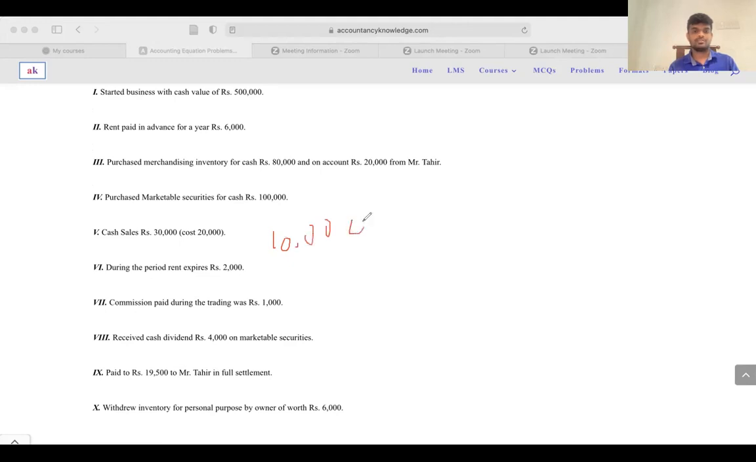So what happened to the equation? If you sell for cash, your cash balance will be increased by 30,000, while your inventory will be reduced by 20,000. And the difference is the profit. It needs to go to the owner's equity.